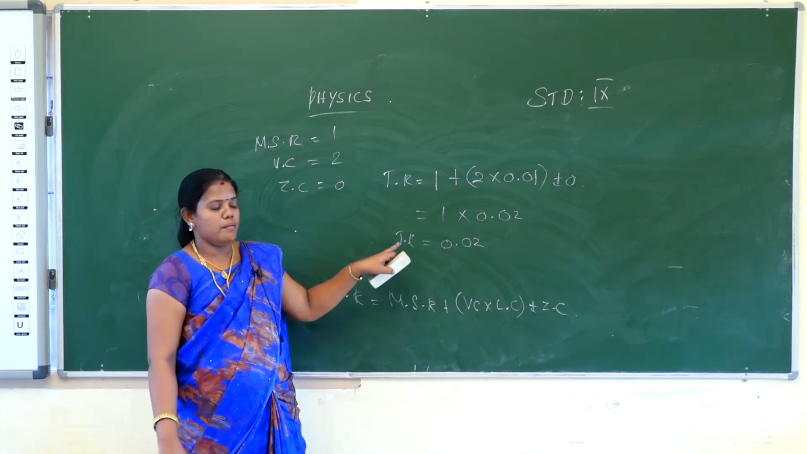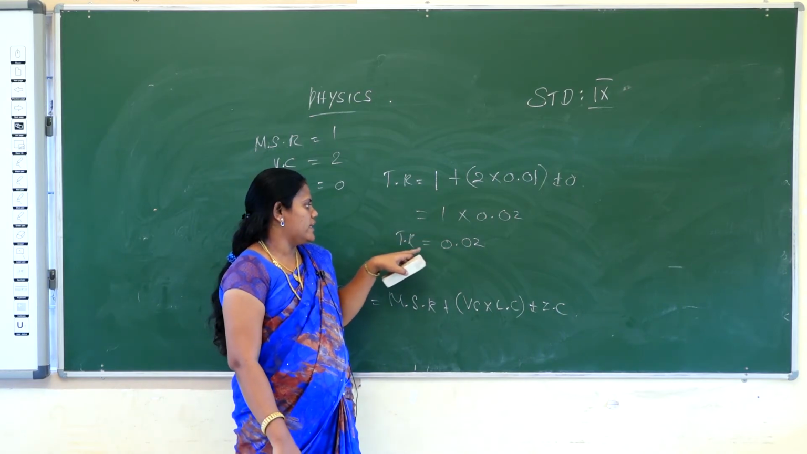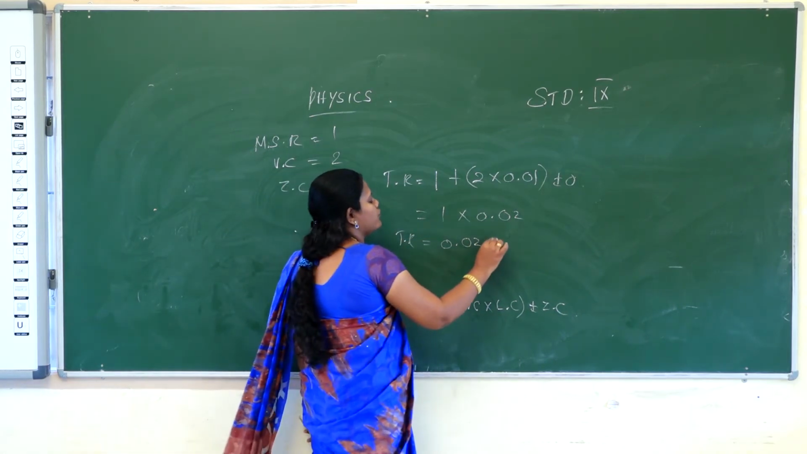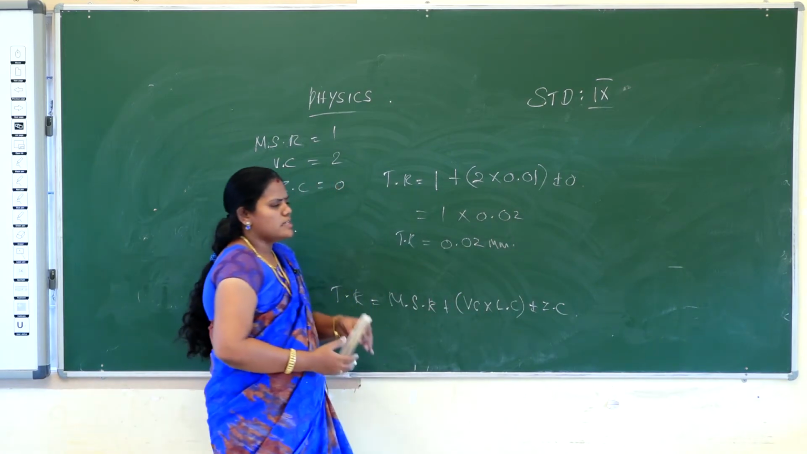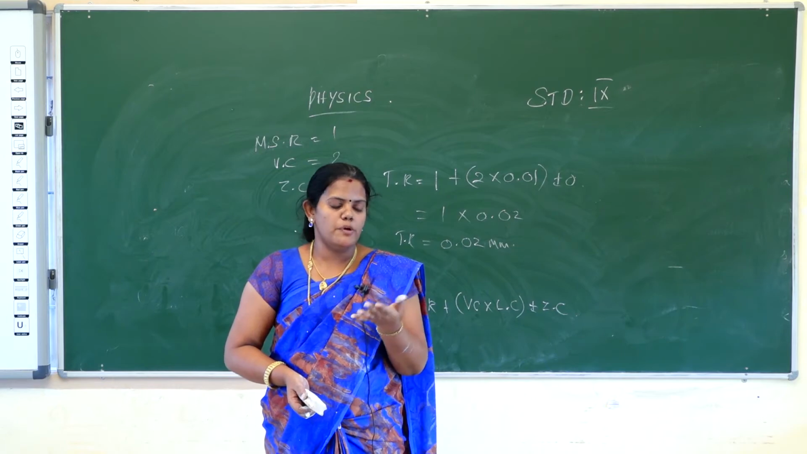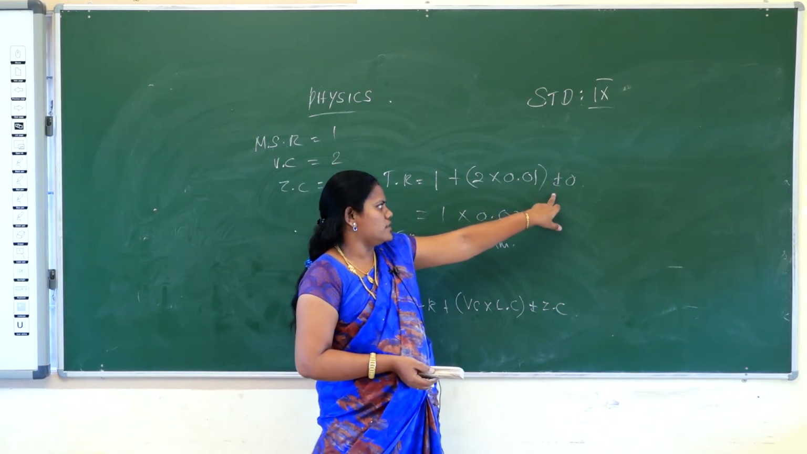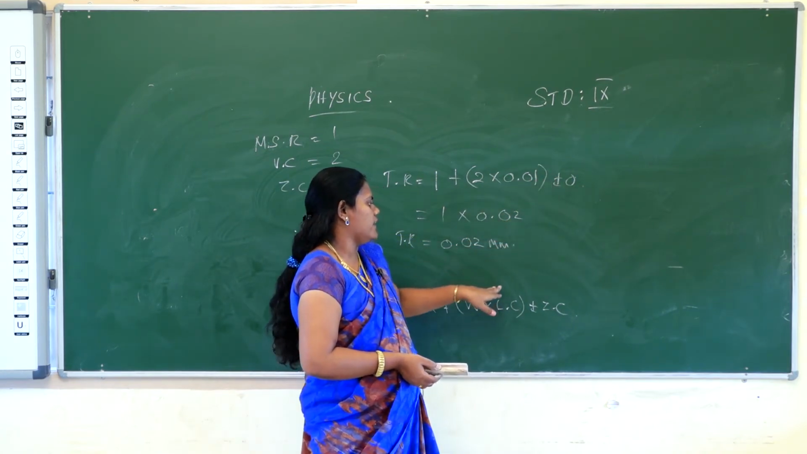So the diameter of the thing is the total reading answer. The total reading is 0.02 millimeter. That is the answer for the diameter of that thing. Suppose you have a positive zero error, you subtract it from the total reading. Suppose you have a negative zero error, it will be added to the total reading. That is the zero error, so it should not be taken as the next reading.